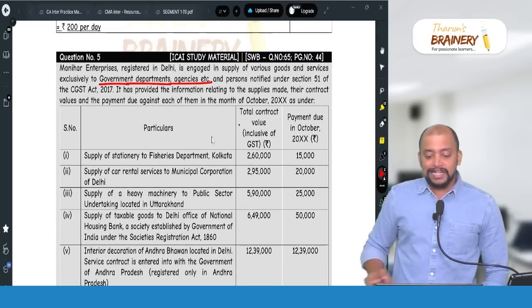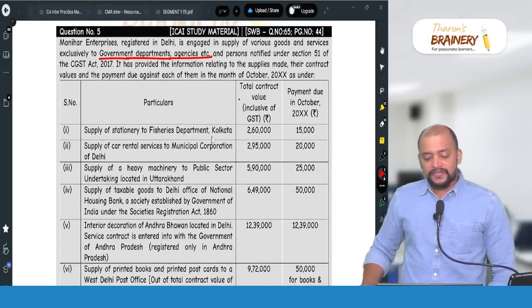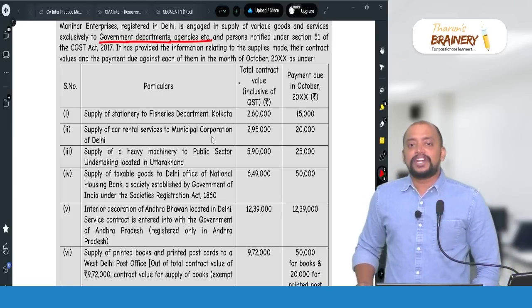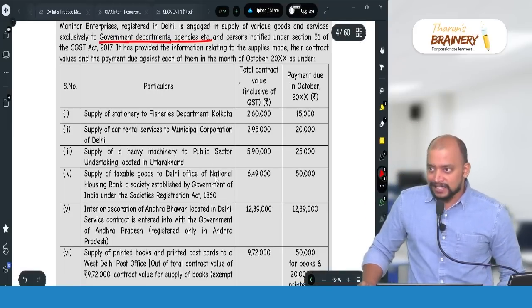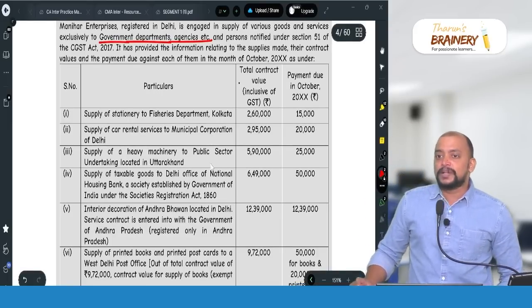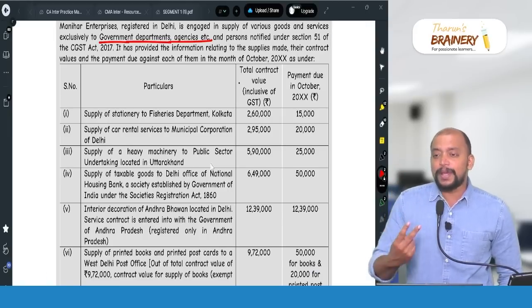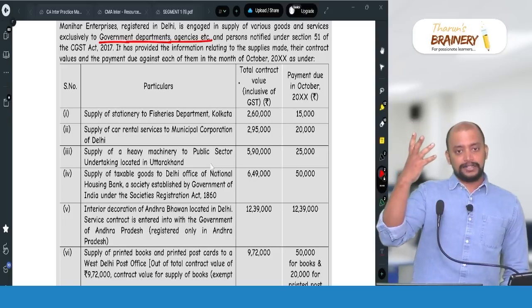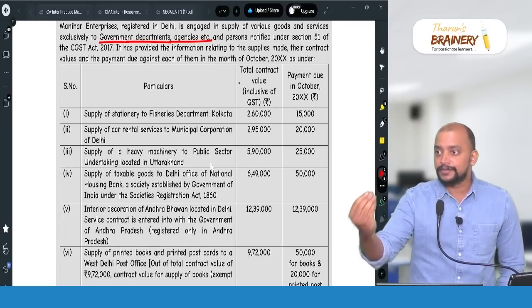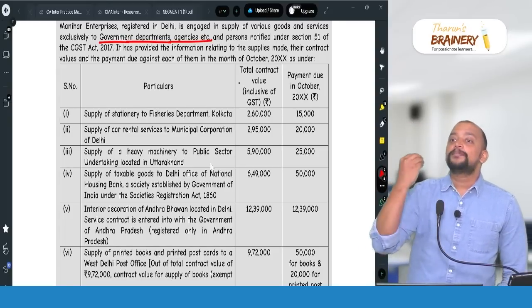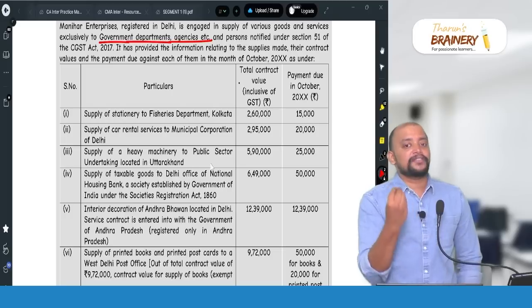Location of supplier is Delhi and place of supply is Uttarakhand, therefore it will be chargeable to IGST, and the rate of TDS will be 2%, and it will be computed on 25,000 payment, not on the contract value.